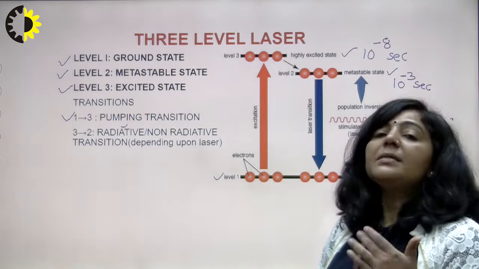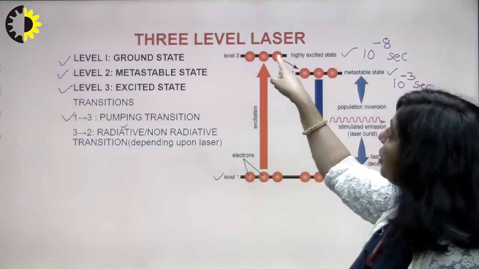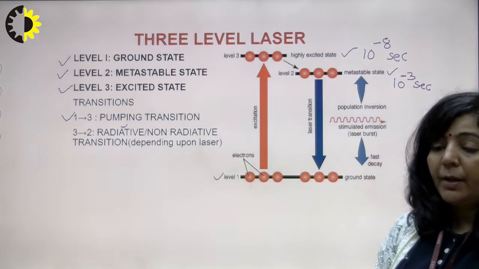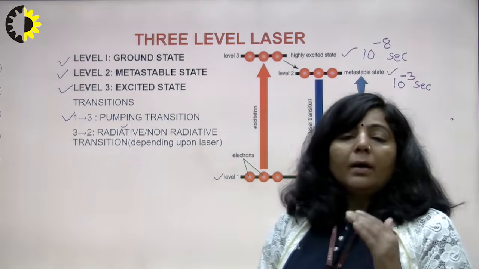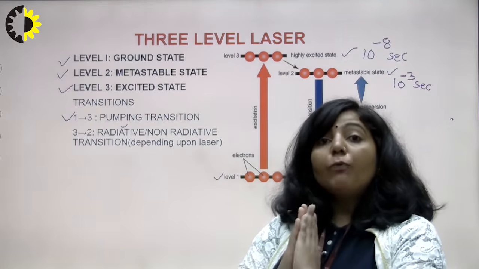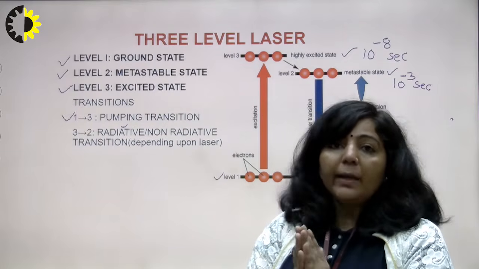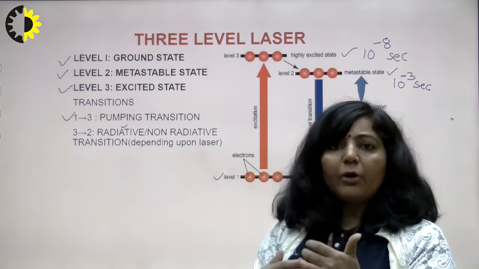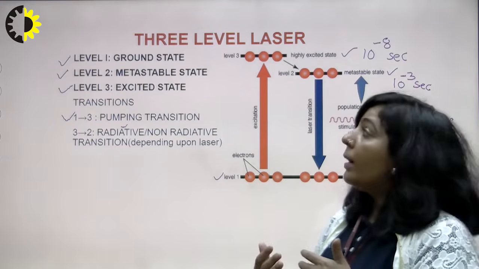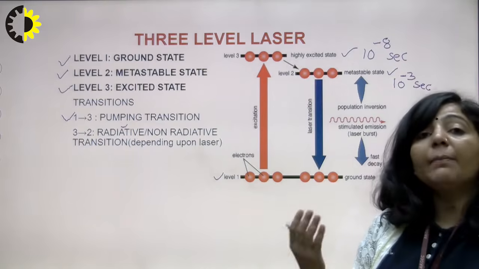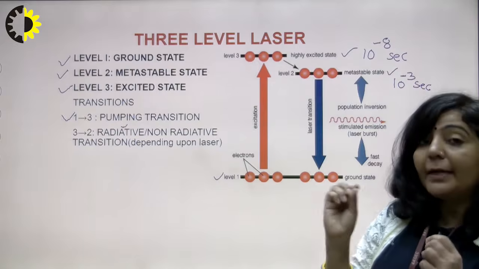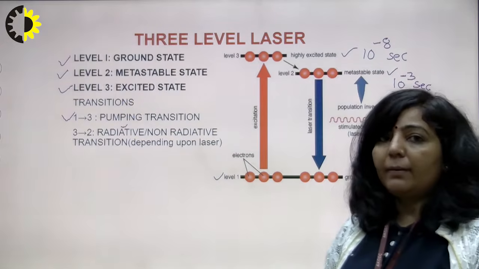But in some of the laser systems, the transition from 3 to 2 can be a non-radiative transition. Non-radiative means that if the atoms of state number 3, which are highly excited atoms, are giving their energy in the form of heat or in some other form except radiation, then that is known as non-radiative transition.